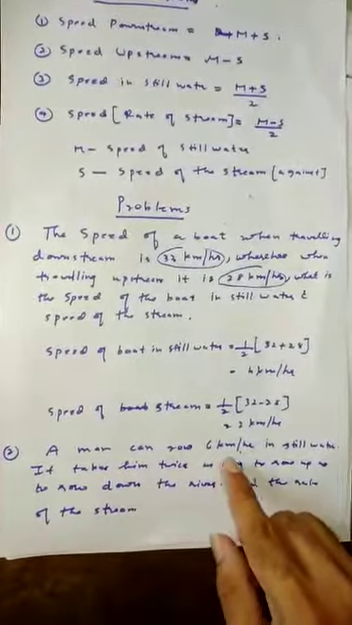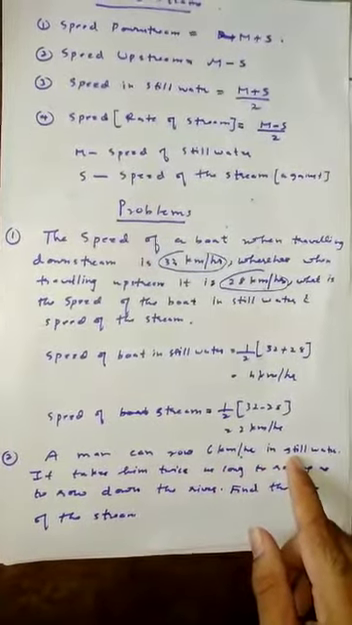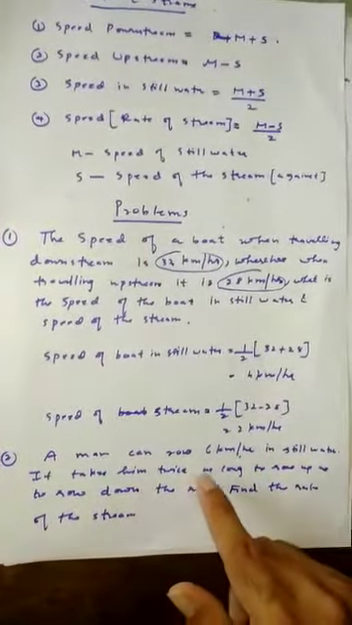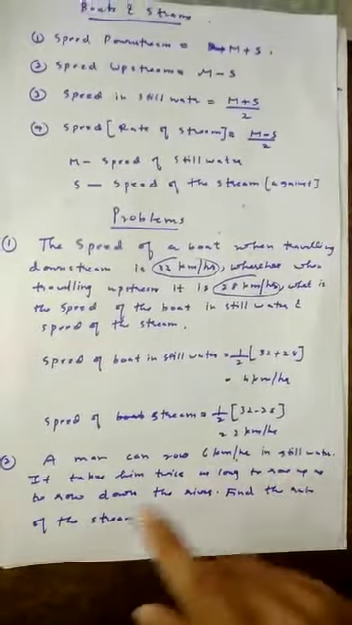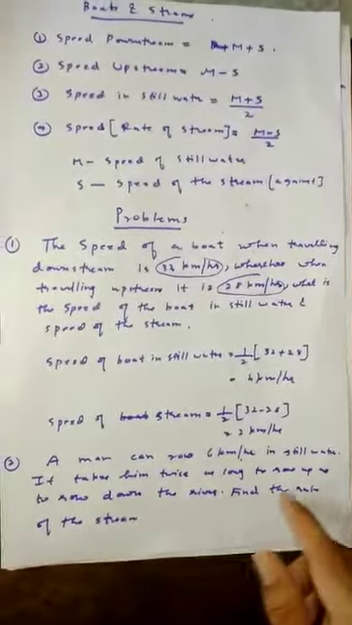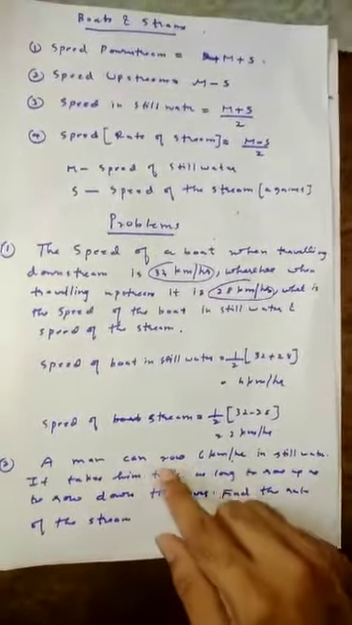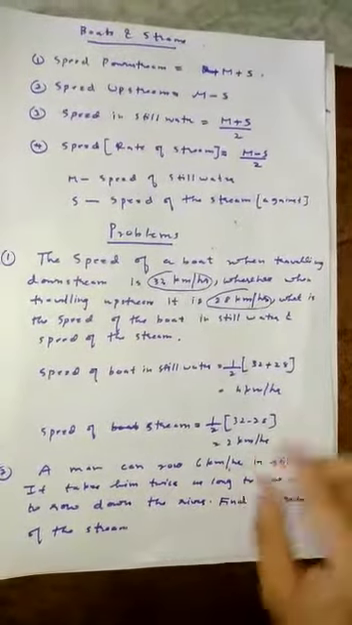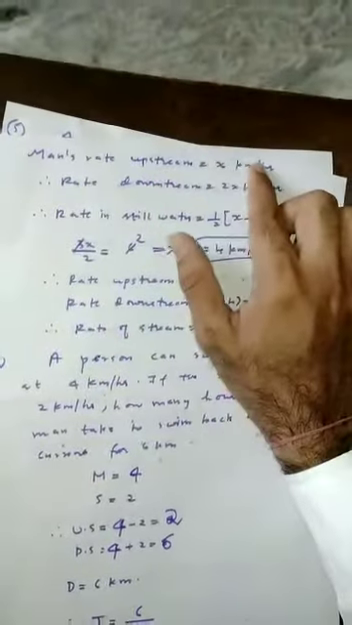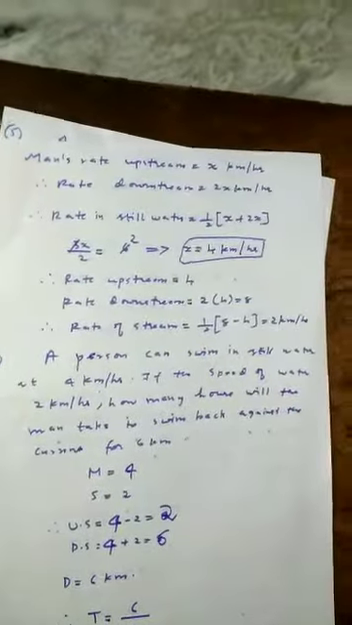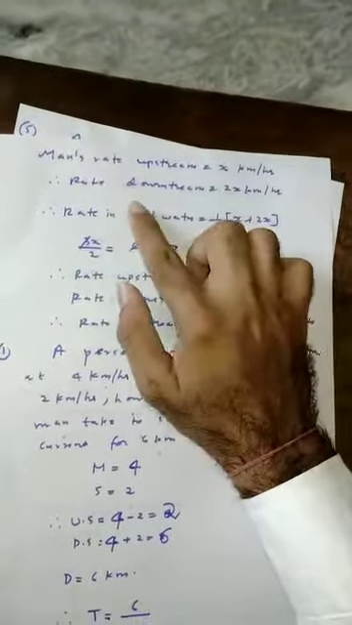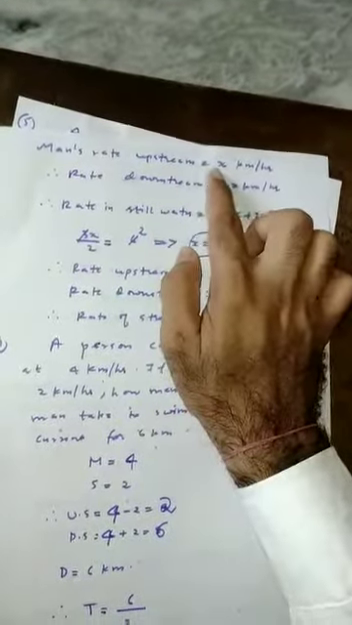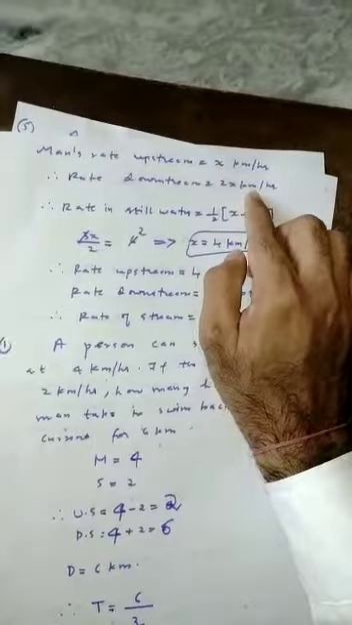A man can row 6 km per hour in still water. It takes him twice as long to row up as to row down the river. Find the rate of the stream. A man can row 6 km per hour in still water. That means m is equal to 6 km per hour. That is, man's rate upstream is equal to x km per hour, because they have given x, and rate downstream is equal to twice of upstream. So 2x km per hour.